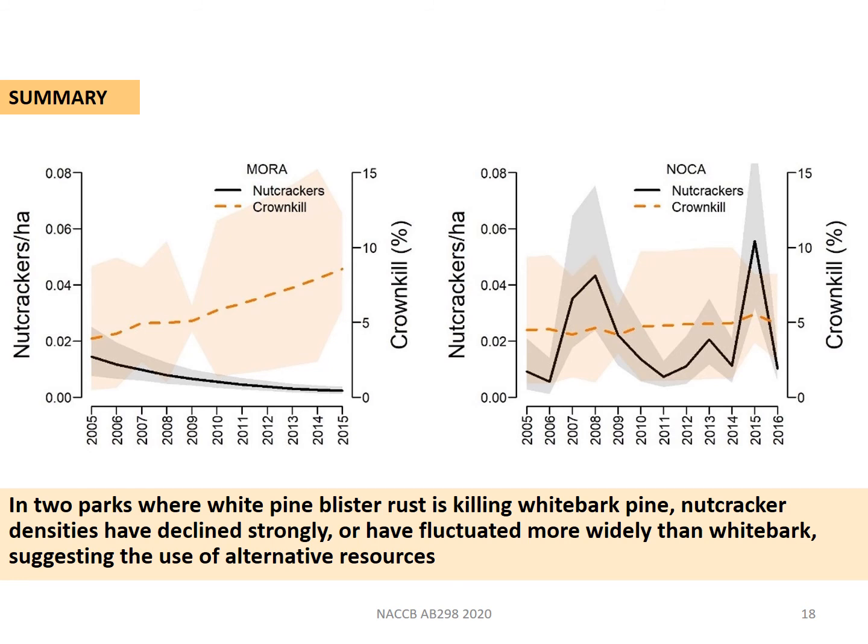At the same time, nutcracker densities have fluctuated more widely than whitebark in North Cascades, in a pattern that suggests these birds are tracking resources other than the park-level population of whitebark pine. These birds can move long distances to forage on a variety of resources, perhaps leaving the remaining whitebark without an effective dispersal mechanism.